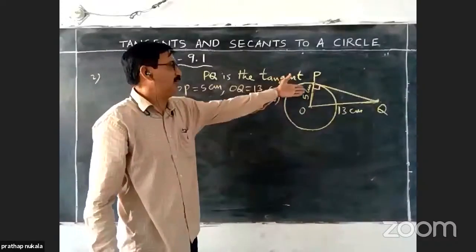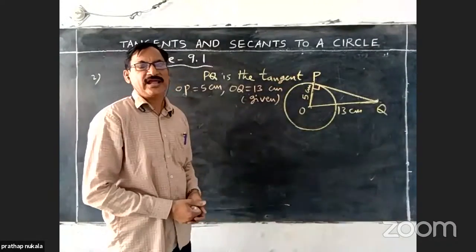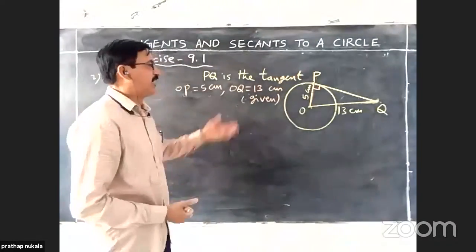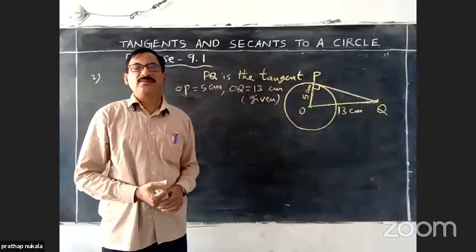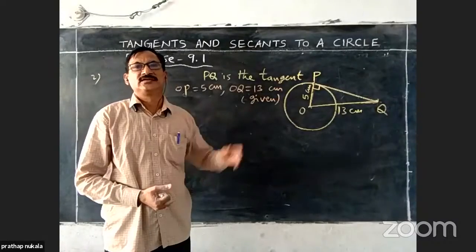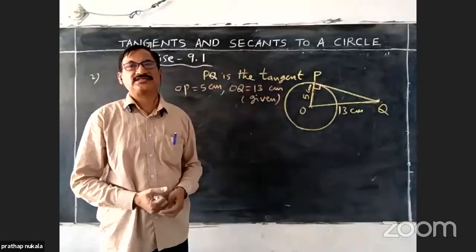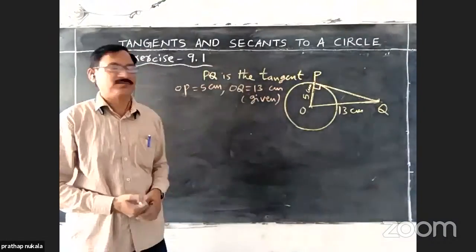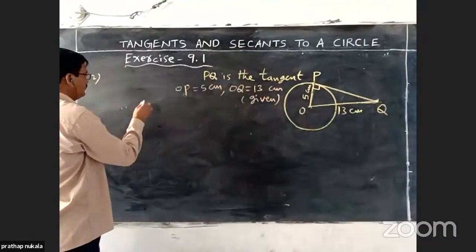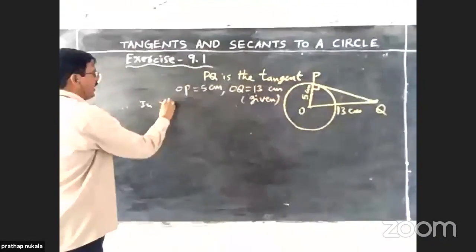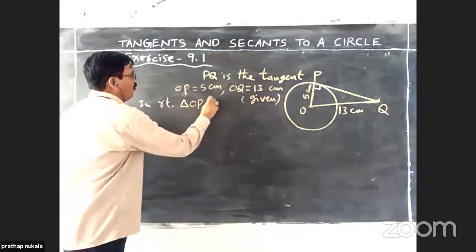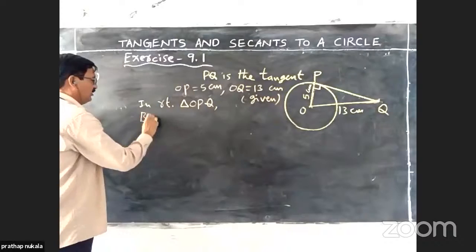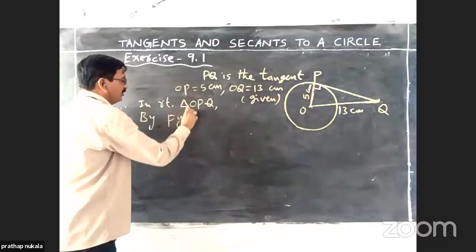Okay, by seeing a right angle triangle, we can remember a theorem, that is Pythagoras theorem, or Baudhayana theorem. Okay. In right triangle OPQ, by Pythagoras theorem.